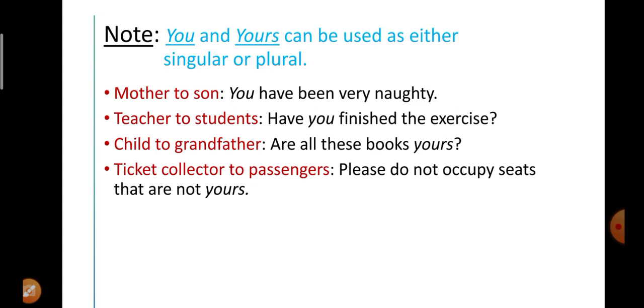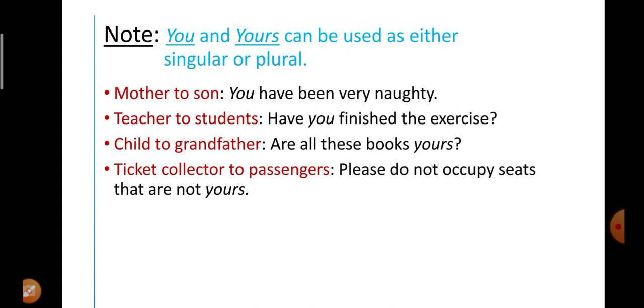Next is teacher to students. Again, teacher is singular, but the students she is referring to are in plural form. That is why, in "Have you finished this exercise?", you is referring to all the students. That is why it is known as a plural form.